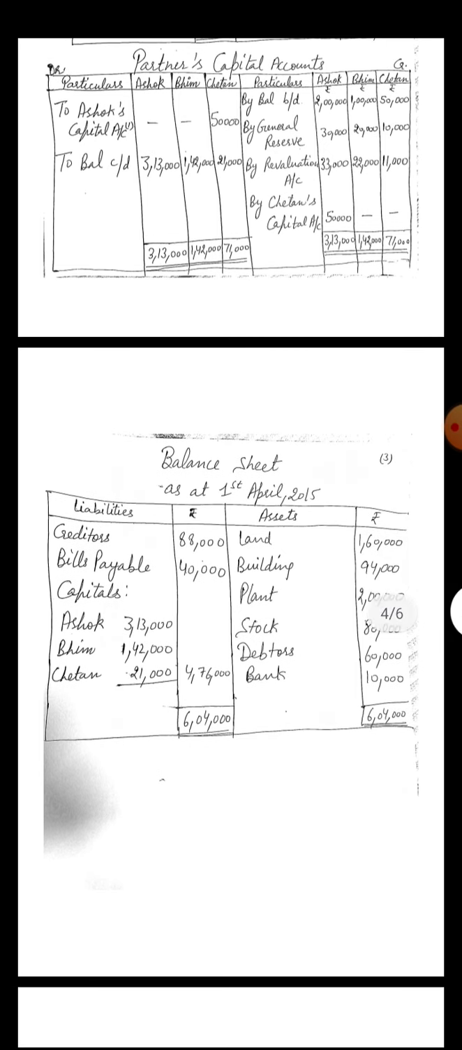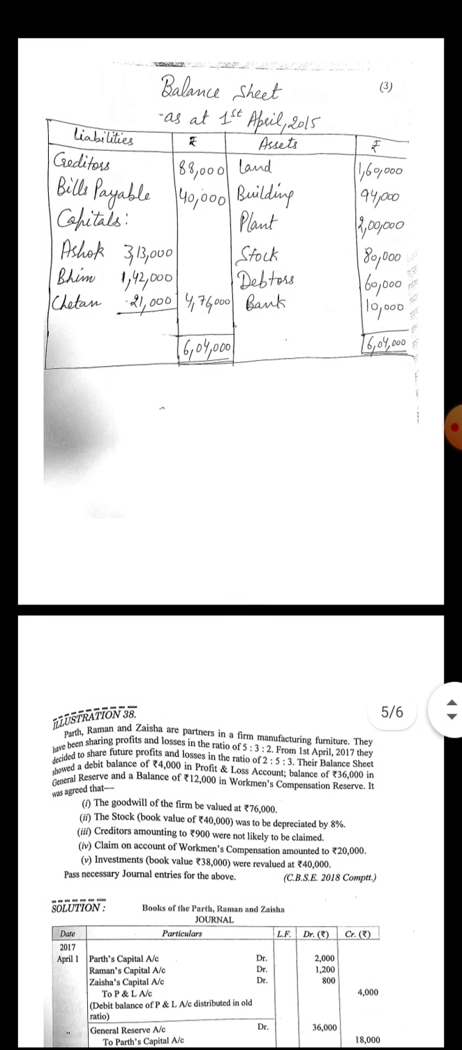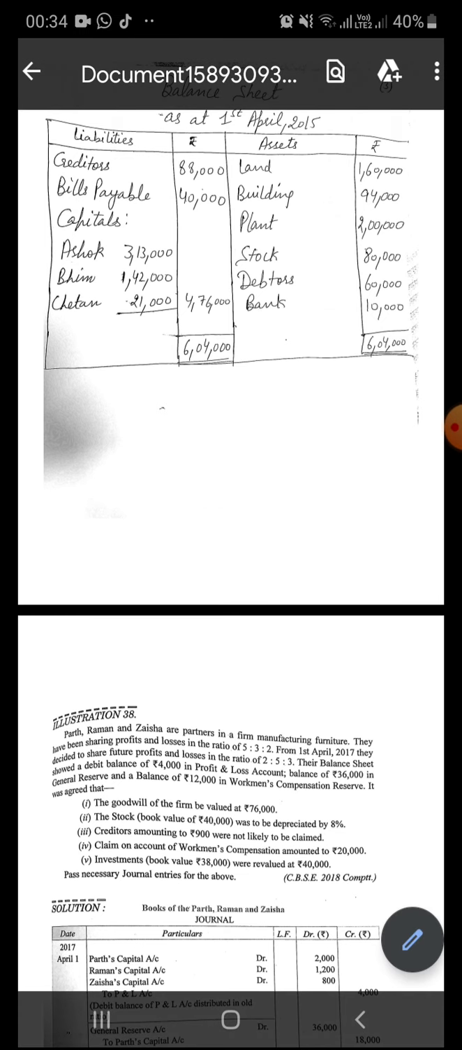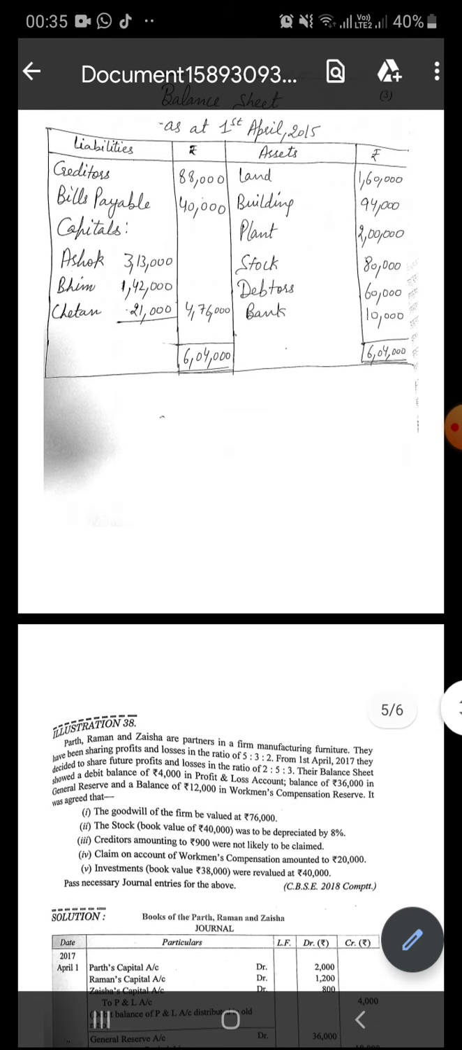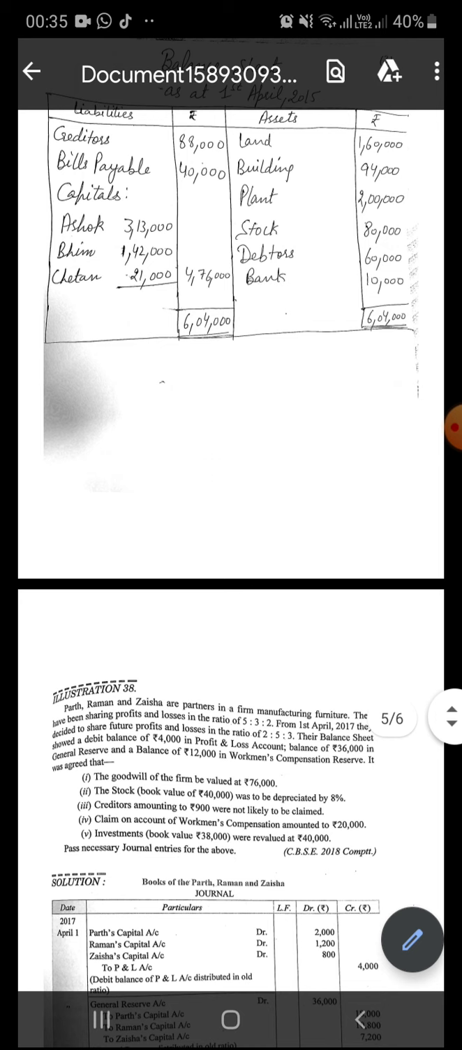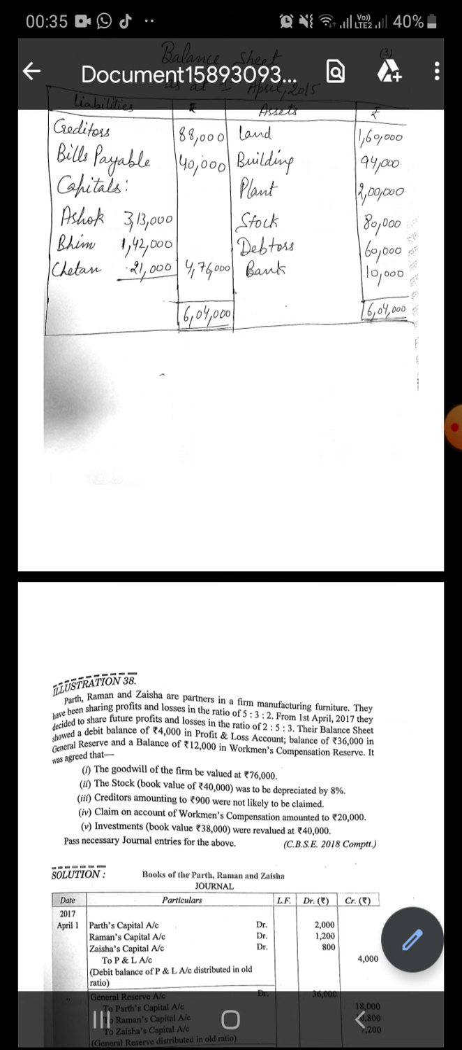After that, there will be totaling of the partners' capital accounts. After that, the balance sheet. On the liability side, earlier the balance of creditors was 1 lakh, and 1 lakh minus 12,000 is 88,000. Bills payable, the same amount, and the capitals will be posted from the partners' capital accounts, the new balances. On the asset side, land earlier 1 lakh and now 1,60,000. Building earlier 1 lakh minus 6,000, 94,000. Plant value will be same, stock value same, debtors same, and bank same.